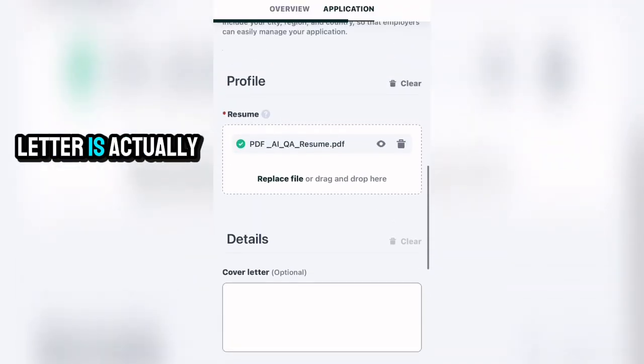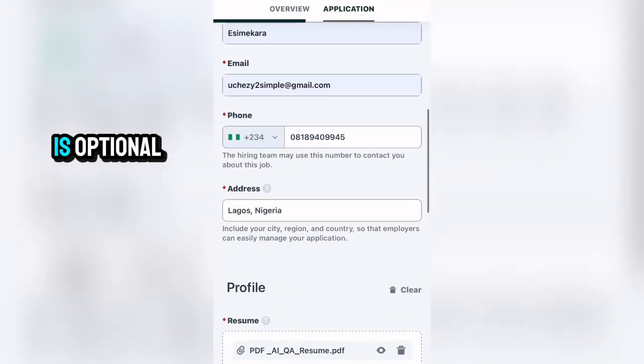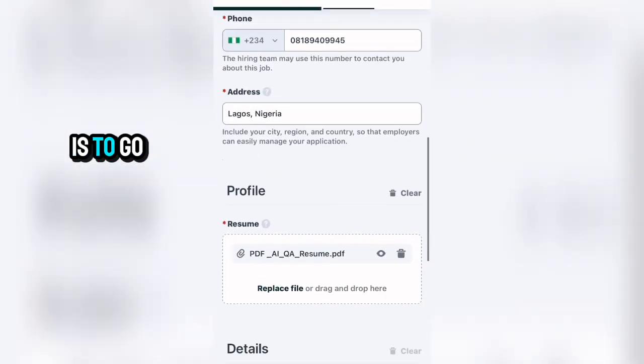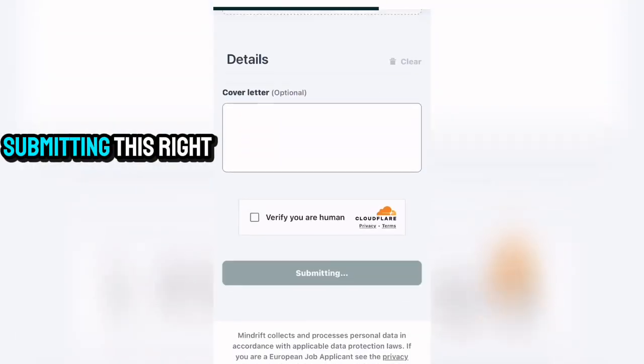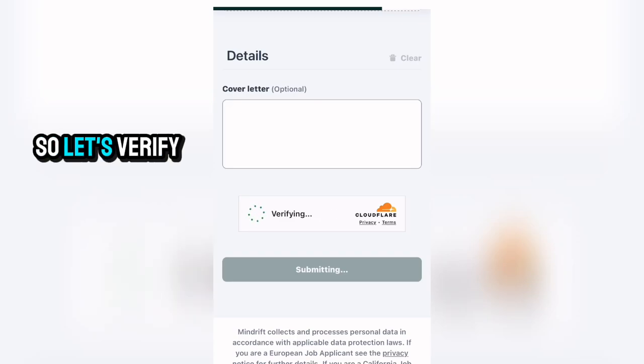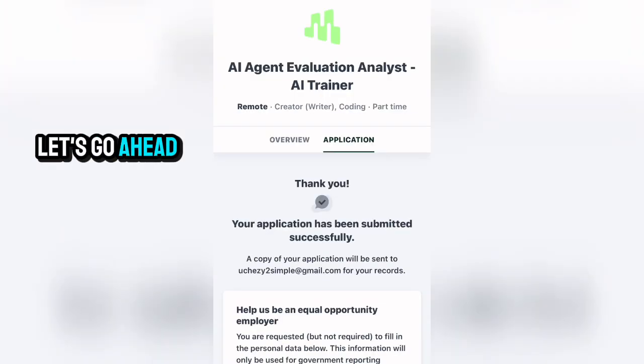The cover letter is actually optional right here. As you can see, cover letter is optional. So what you can do next is to go ahead and click on submit right here. You can see we're actually submitting this right here. So let's verify we are human. Let's go ahead and verify we are human.